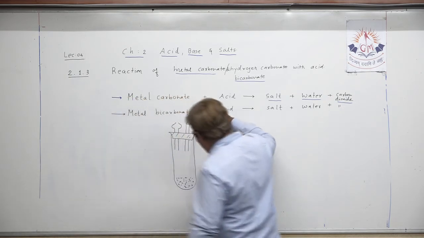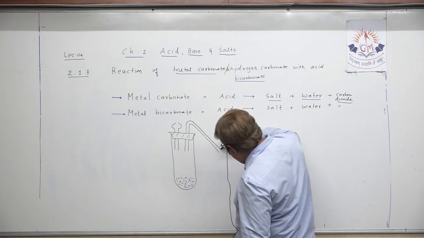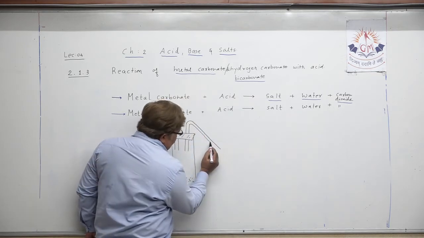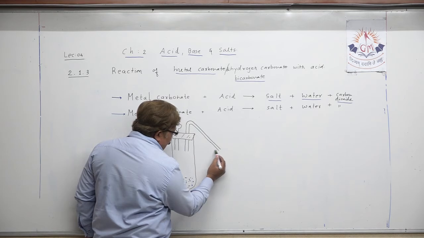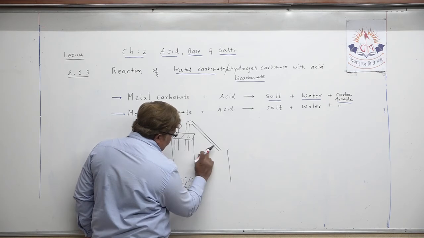Now my dear student, when the gas produced is transferred here, how can we come to know that it is actually carbon dioxide gas? For that purpose, let us take another tube and let us fill that tube.